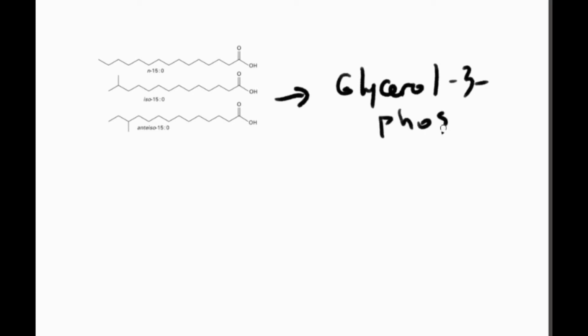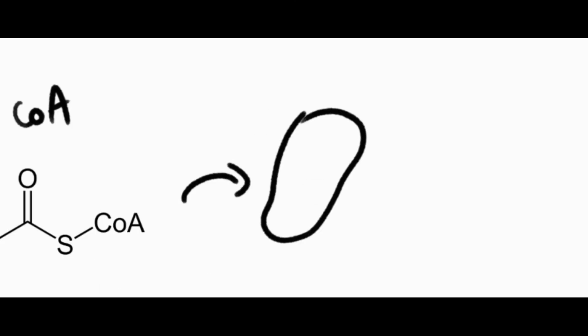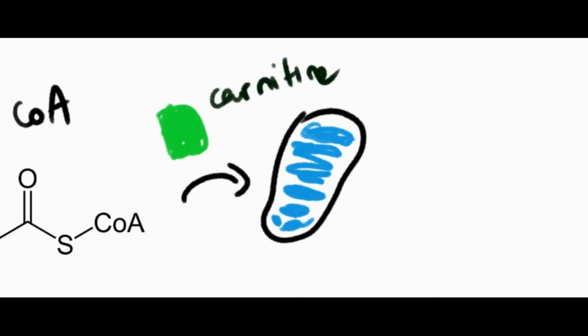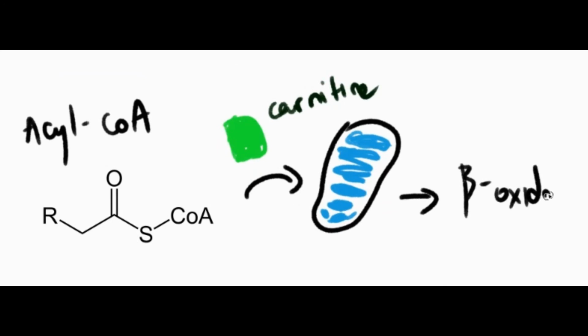To regulate the utilization of fatty acid, there are four levels. First is lipolysis, which is the hydrolysis of triacylglycerol, from here known as TAG, to release free fatty acids and glycerol. And then there's re-esterification of fatty acids to recycle them into glycerol 3-phosphate, or to mobilize them from the adipose tissue and release into the blood. Third one is entry into mitochondria. Acyl-CoA esters are mobilized into the mitochondrion for beta oxidation through carnitine transportation. And finally, depending on the availability of FAD and NAD+, the rate of beta oxidation can be adjusted. Let's start with lipolysis.